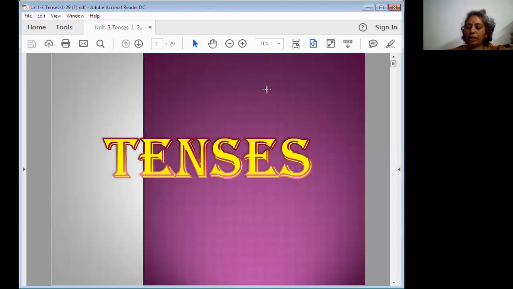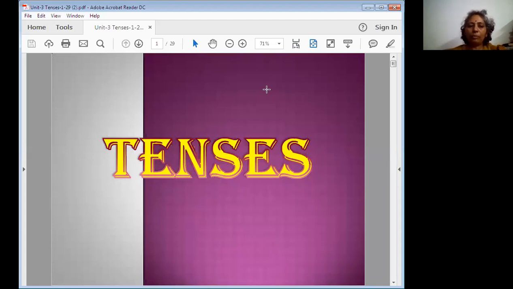In today's session, we are going to practice tenses. In the previous session, we had a little idea about verbs, how many types of verbs. There are three types of verbs you learned, and also you checked the sentences. And there you identified the action verbs, linking verbs, and helping verbs.